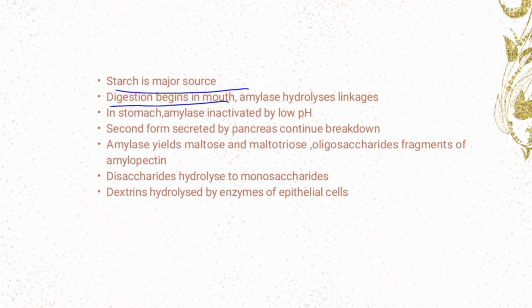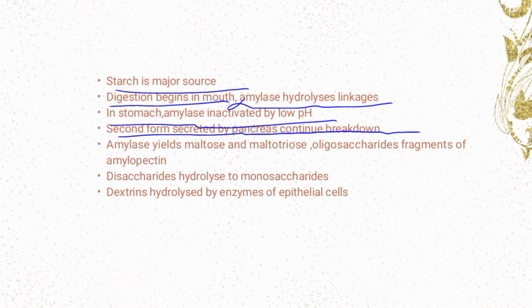Digestion begins in the mouth where alpha amylase hydrolyzes the internal glycosidic linkages of starch, producing short polysaccharide fragments or oligosaccharides. In the stomach, salivary alpha amylase is inactivated by the low pH, but a second form of alpha amylase secreted by the pancreas into the small intestine continues the breakdown process.